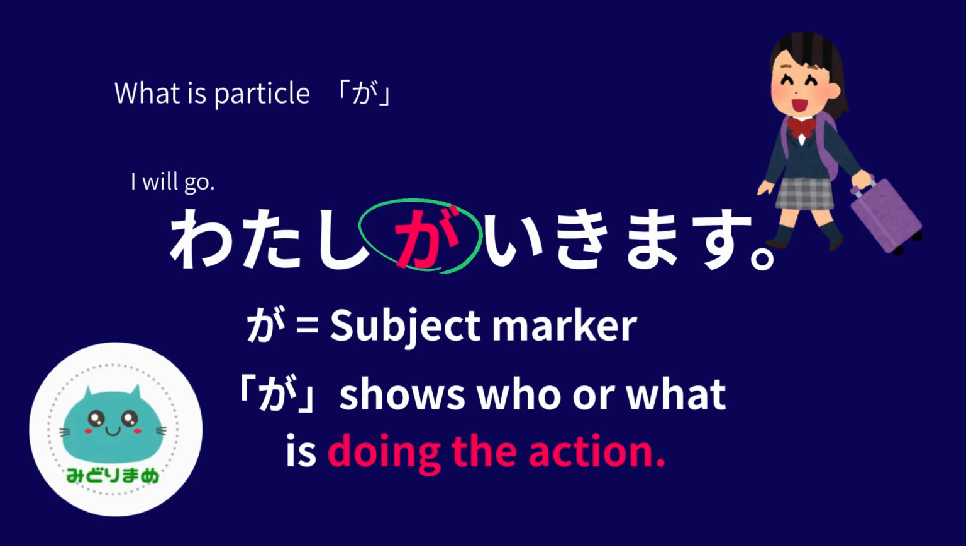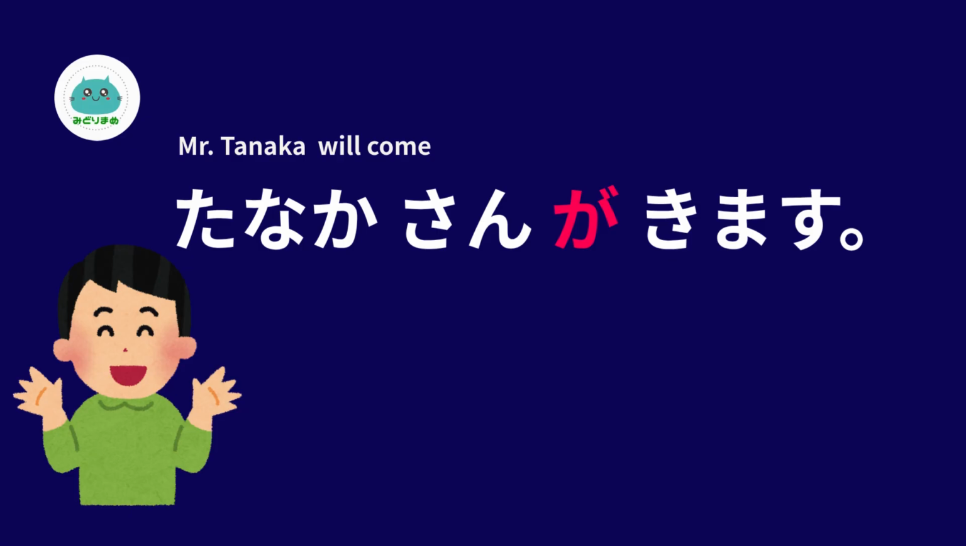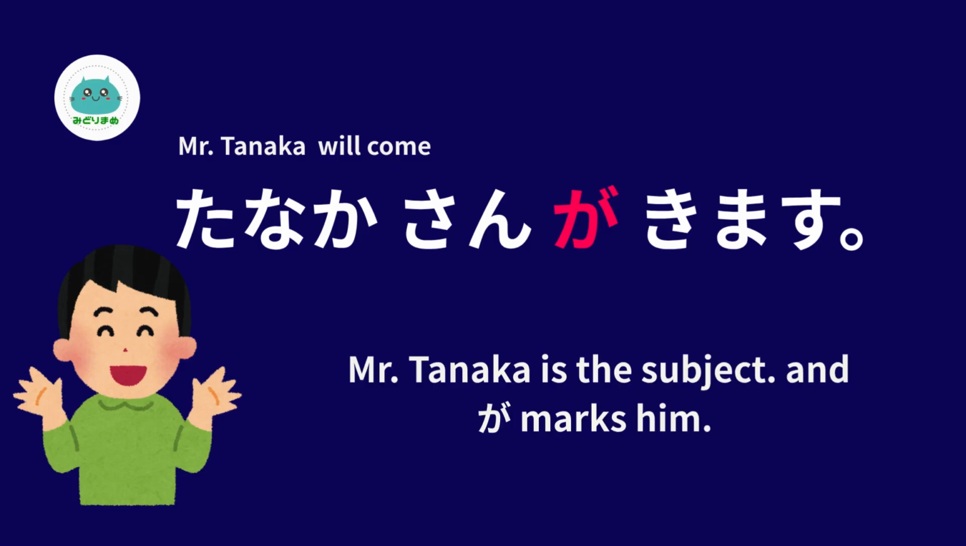And 私 is I, which is the subject. And 行きます is the verb, the action, following that ga. Here's another example. 田中さんが来ます. That means Mr. Tanaka will come. And Tanaka-san is the subject and ga marks him.